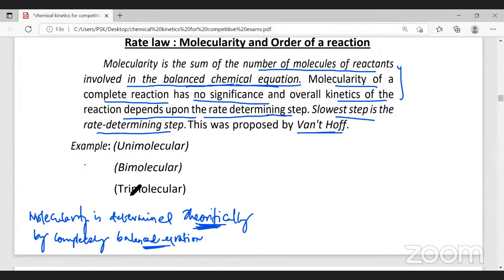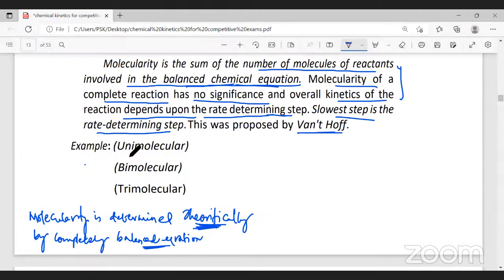Now this molecularity is classified into many. The first one will be called as unimolecular reaction. Uni stands for one. A reaction in which only one molecule is taking part is called as unimolecular reaction.